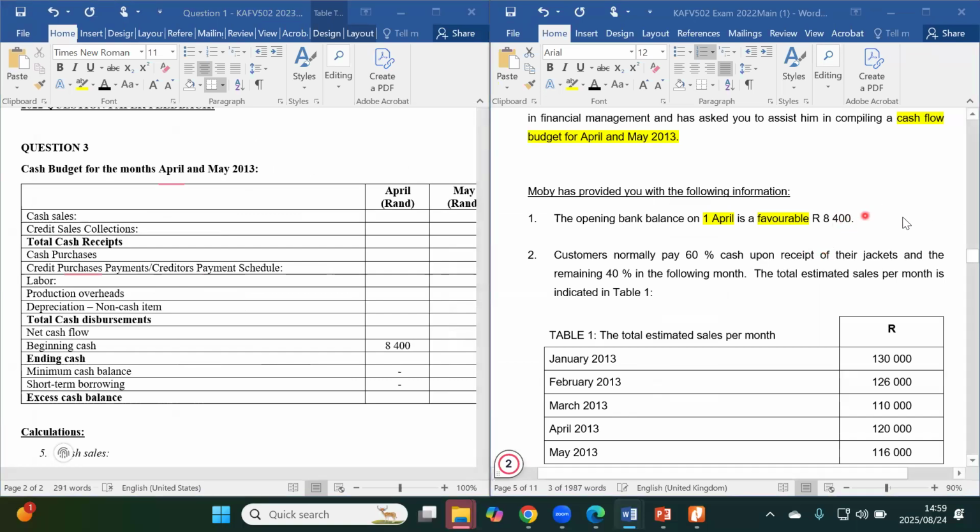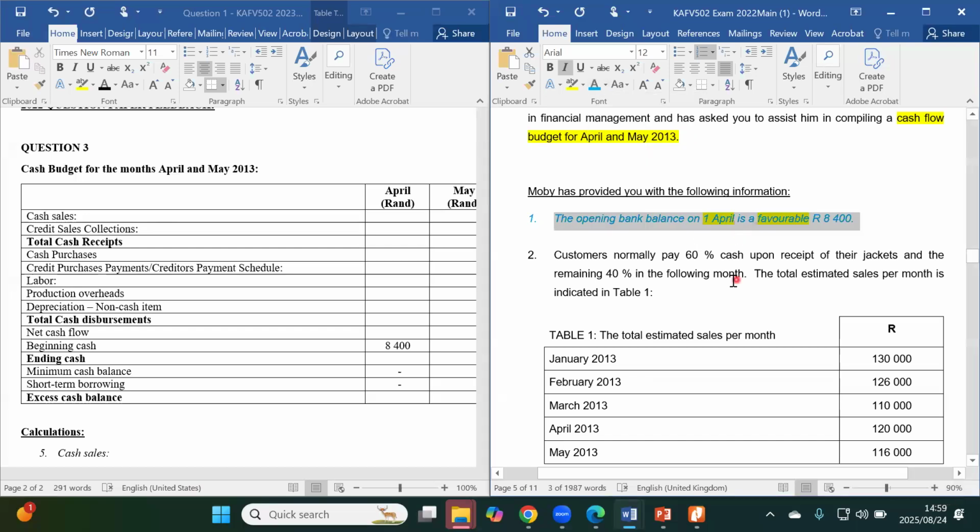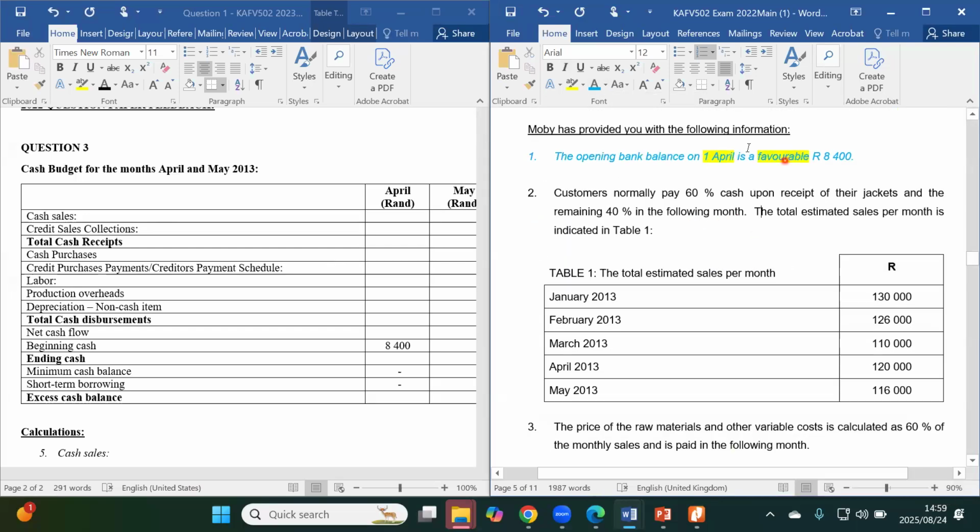That already implies that we've accounted for that information. So we are going to highlight what we are done with, using a different color to make sure we are done. We're not going to come back to this. Now we proceed to the second piece of information. Customers normally pay 60% cash upon receipt of their jackets, and the remaining 40% in the following month.